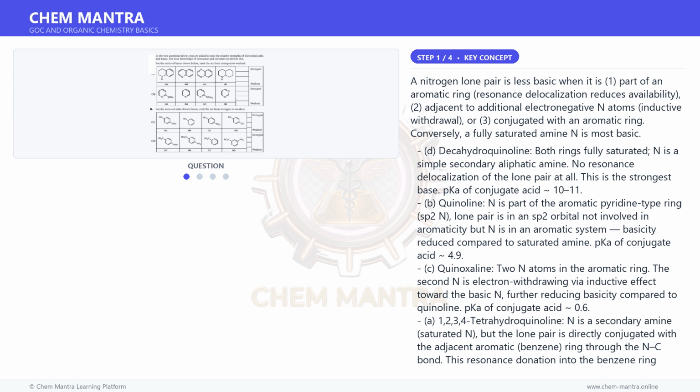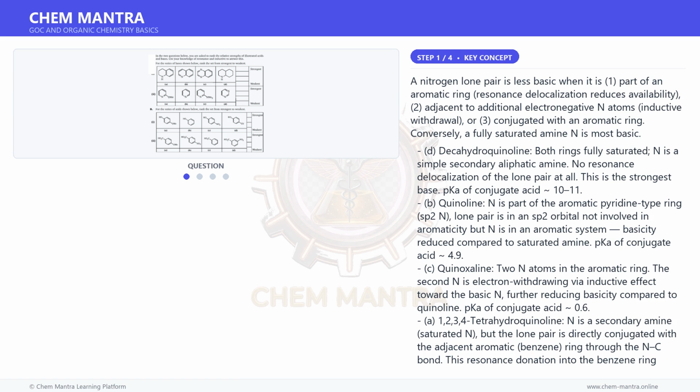This suggests the question treats A as weakest because its NH lone pair is fully delocalized, aniline-like, effectively an enamine-type resonance into the aromatic ring, making it the weakest base in the set.